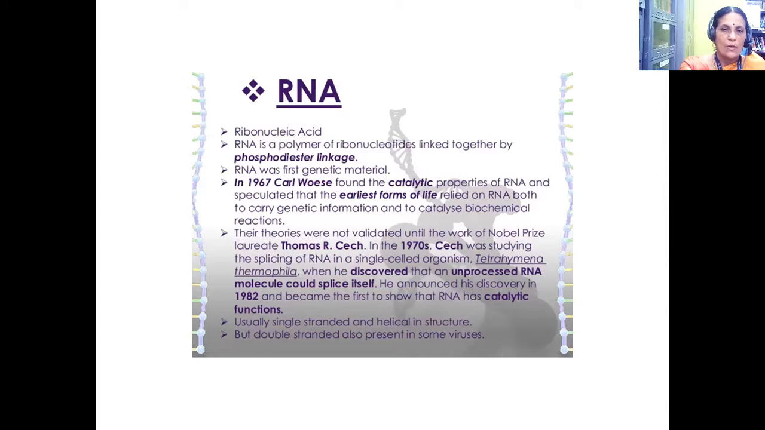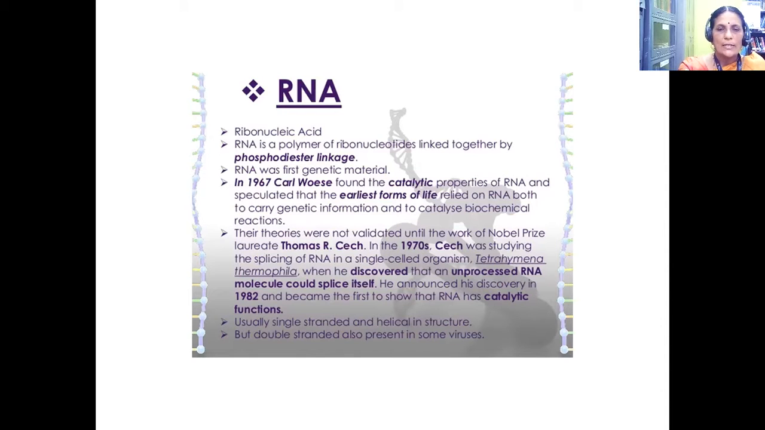Their theories were not validated until the work of Nobel Prize laureate Thomas R. Cech in the 1970s. He was studying the splicing of RNA in a single-celled organism, Tetrahymena thermophila, when he discovered that an unprocessed RNA molecule could splice itself. He announced his discovery in 1982 and became the first to show that RNA has catalytic functions.